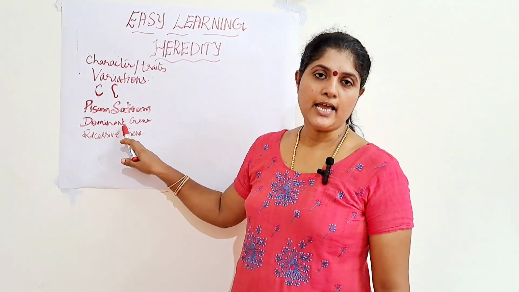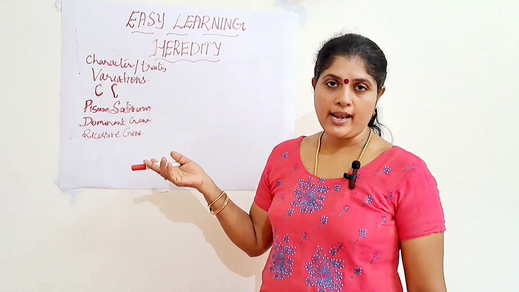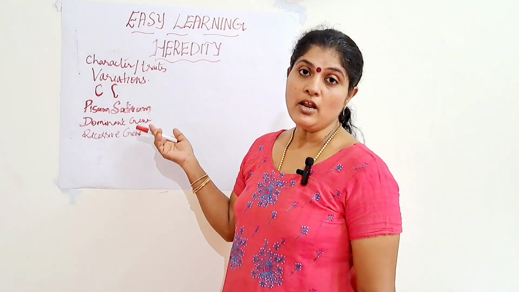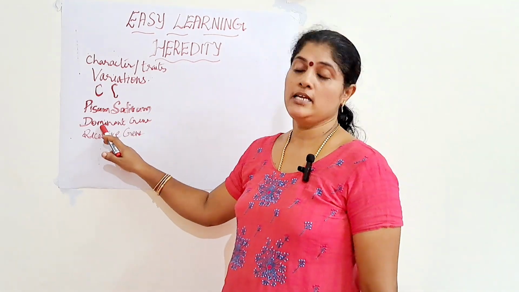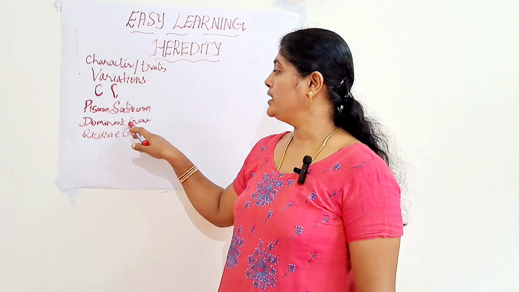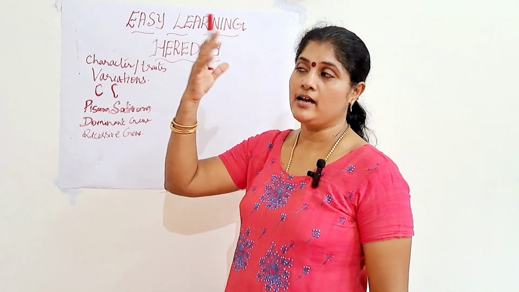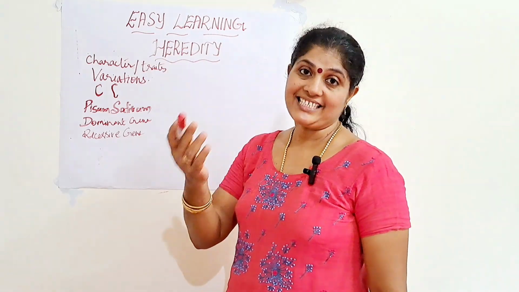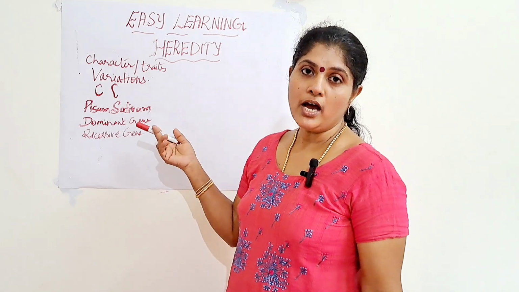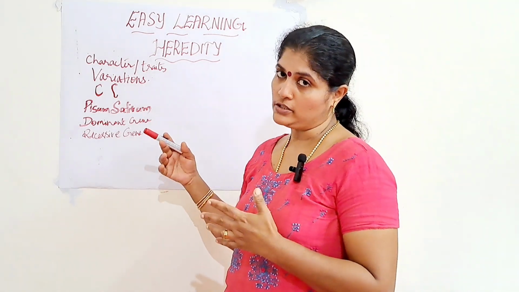So, dominant gene is the gene which decides the appearance of an organism even in the presence of an alternative gene. That is, even though an alternative gene is there, that particular gene which is present is considered to be the dominant, because that gene will be expressed in that organism. So, for example, regarding the height of the plant. In that, the tall plants will be there, the dwarf plants also will be there.